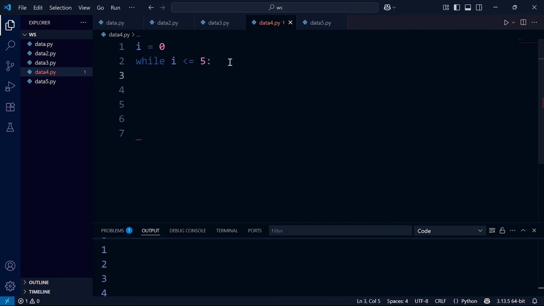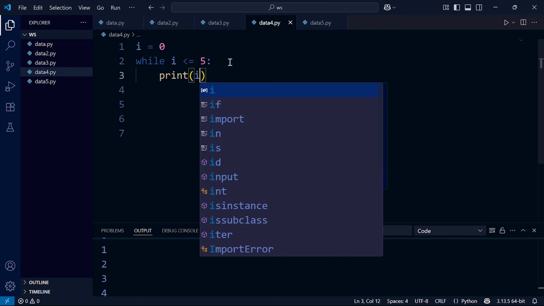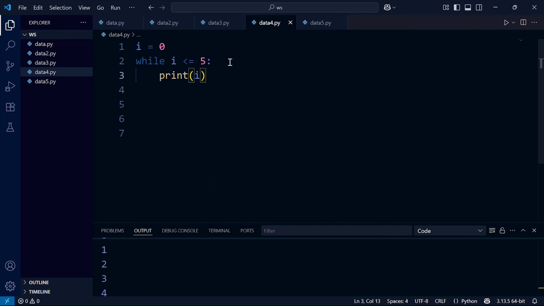Then here we need to add the block of code. You can say print, for example, i. Now after print, you can press enter and we add the incrementation. Write i plus equal 1, which is a self-assignment operator. Let's try to run this. Now you look, it will run up to 5.